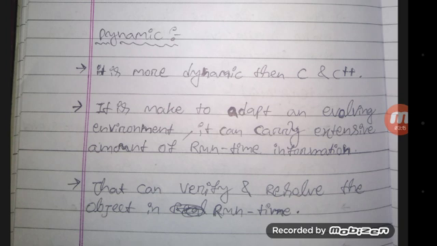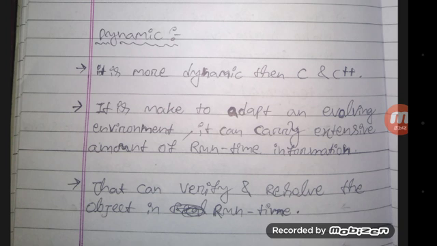Next is adaptive, an evolving environment. It can evaluate one by one, and it gives the output as given below. So for that it is an evolving environment. It can evaluate all the objects, because Java is an object oriented programming language.